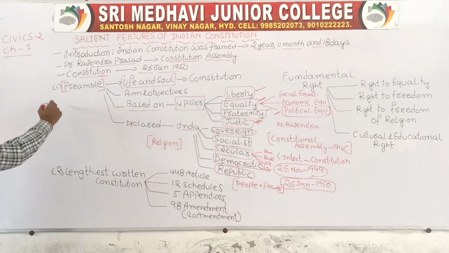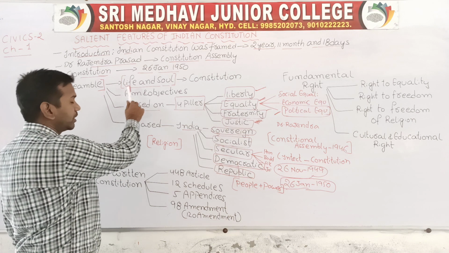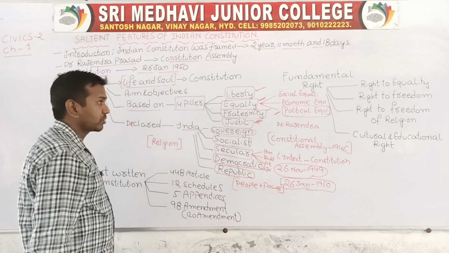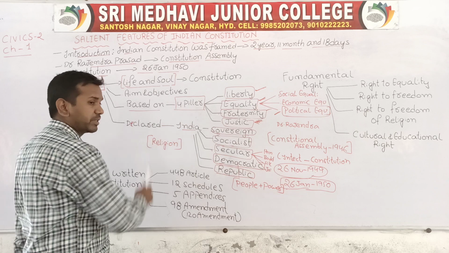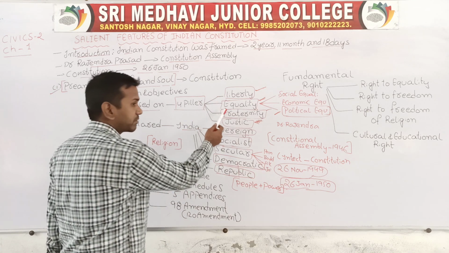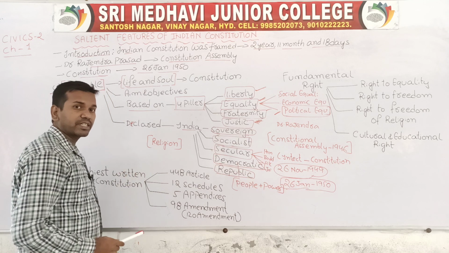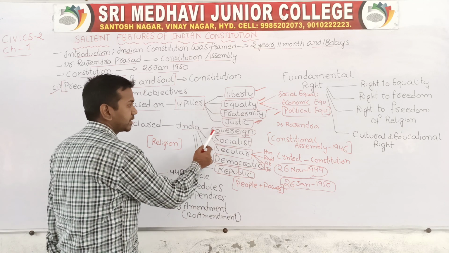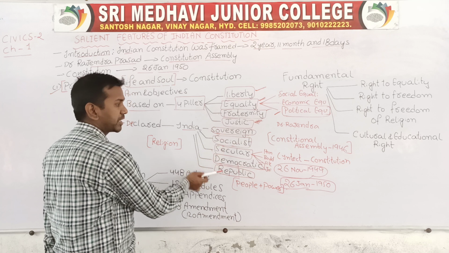This is the first aim of the preamble of the Indian Constitution. What we have discussed in the preamble is nothing but the life and soul of the Indian Constitution. The preamble is mainly based on four pillars: liberty, equality, fraternity and justice. And the preamble declares India a sovereign, socialist, secular, democratic and republic state, which we have discussed.